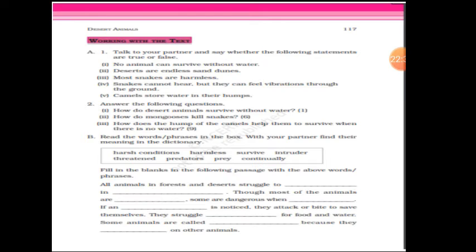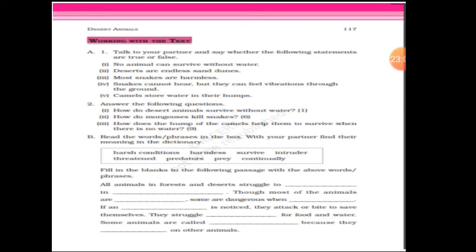How do mongooses kill snakes? Mongooses kill snakes without getting hurt themselves. Their reactions are so fast that they dodge each time the snake strikes. So whenever the snake comes and strikes them, they will dodge, means they will escape. They will try to escape from there. They continually make a nuisance of themselves, and after a while, when the snake gets tired, they quickly dive in for the kill.